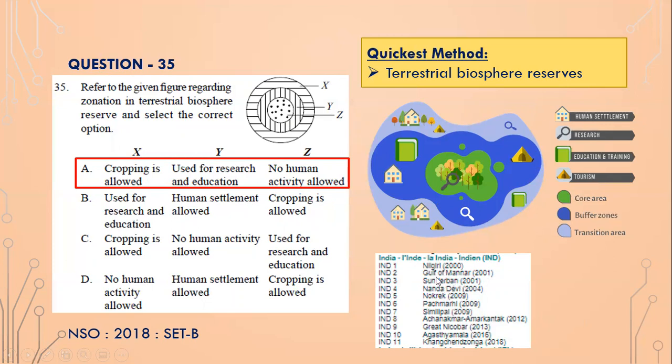Forest in the east of India, near Bangladesh, Nanda Devi, again the Parbat, Nokrek, again the northeast, Panchmadi in the Maharashtra, Simlipal, again northeast, Amarkantak, again where the river Narmada starts, Nicobar Islands, Agasthamala, and Kanchenjunga, which is again a mountain in the Himalayas.